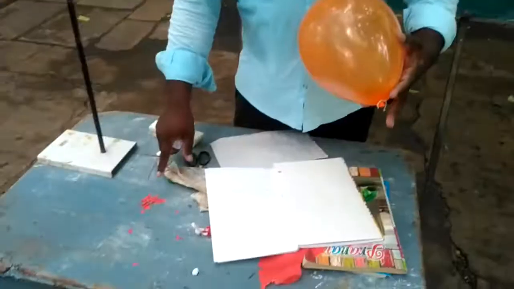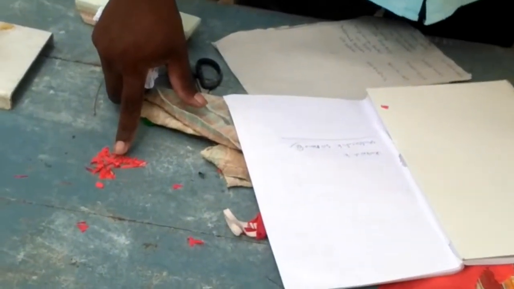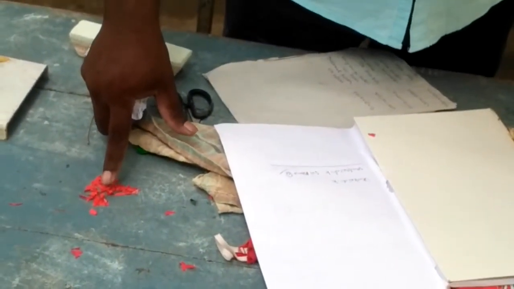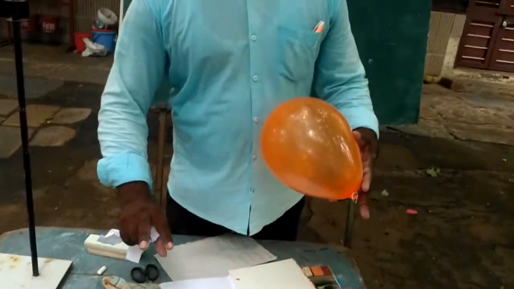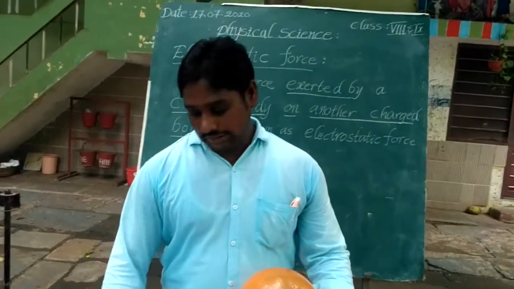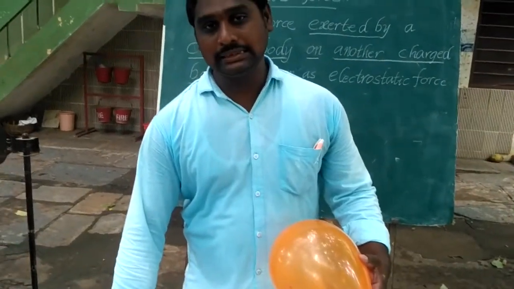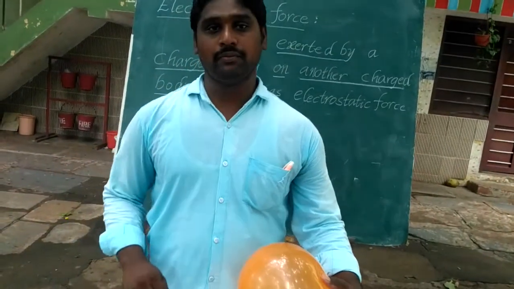The opposite charge is acquired on the bits of paper. So both have opposite charges, and they are attracted. That's why these paper pieces are attracted towards the charged balloon.